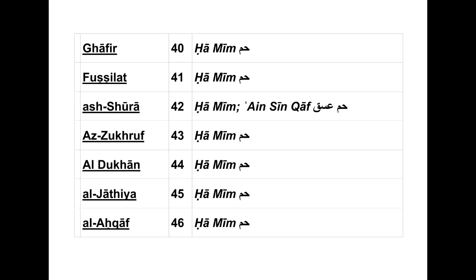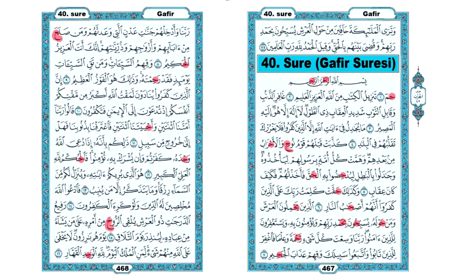A more impressive proof is the Ha Mim count. If we look in the Quran, we see that Surah 40 to 46 start with the letters Ha and Mim. And if we now count all the Ha and Mims from Surah 40 to 46, we will again get a multiple of 19. The letter Ha is marked in red and the letter Mim is marked in blue.